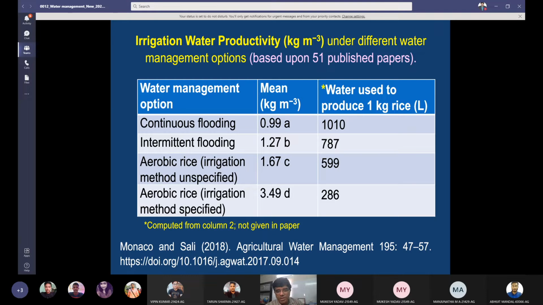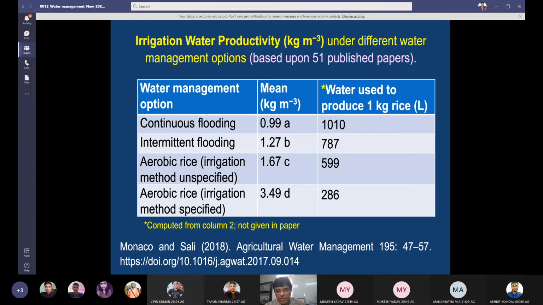Aerobic rice will give you still higher productivity, 1.67 kilograms of rice by using just 1000 liters of water. Aerobic rice, irrigation method specified. Here it may be a drip system. So it gives you 3.49 kilograms of grain, 3.5 times more grain than continuous flooding.